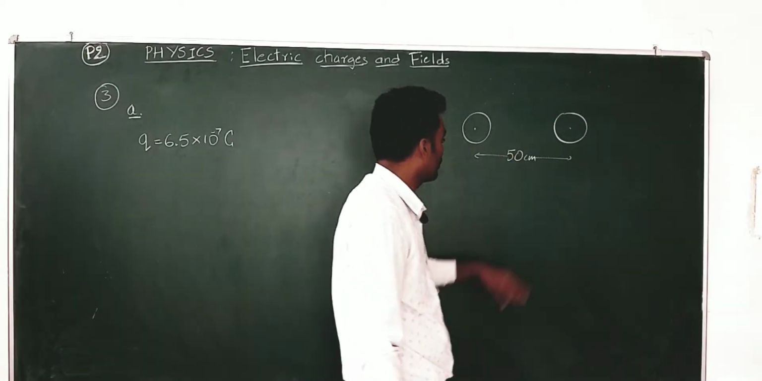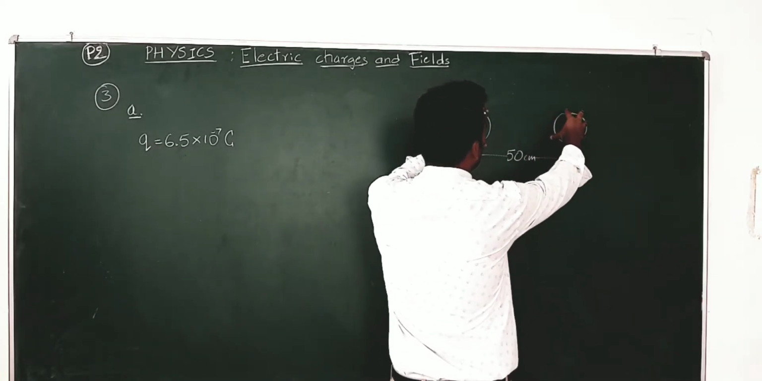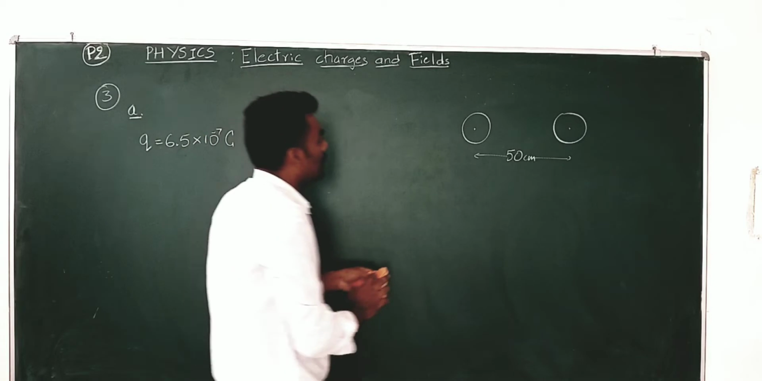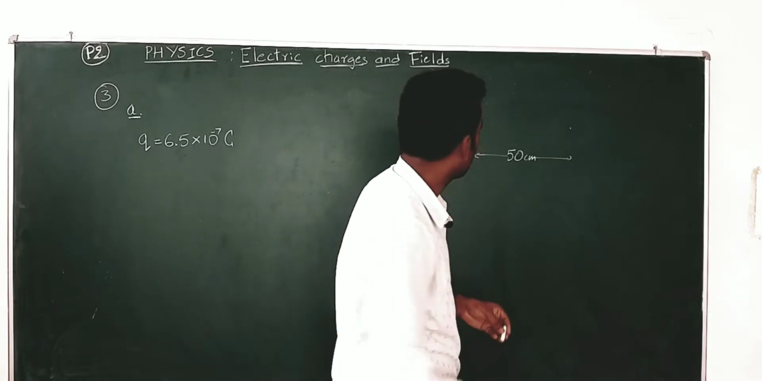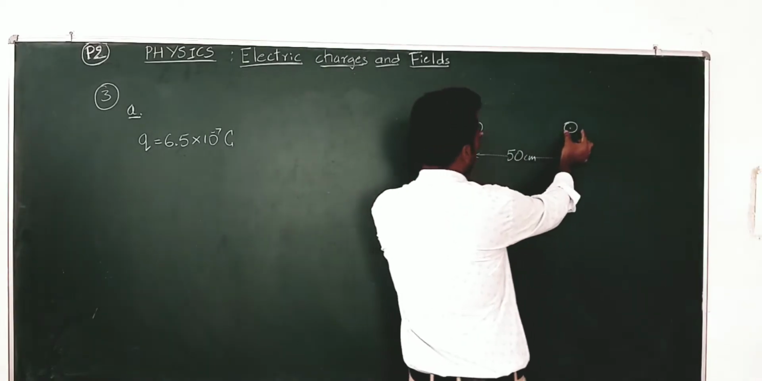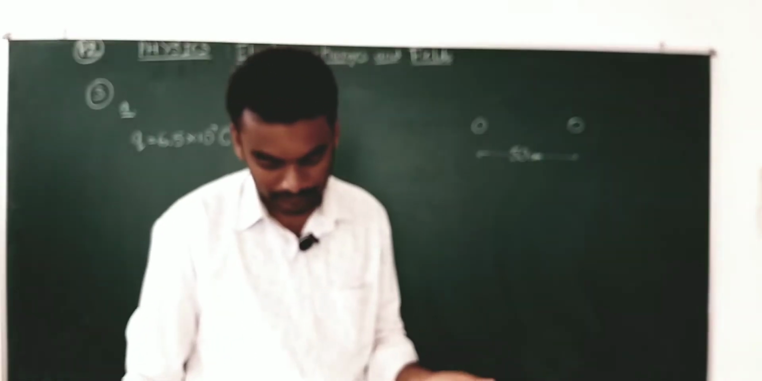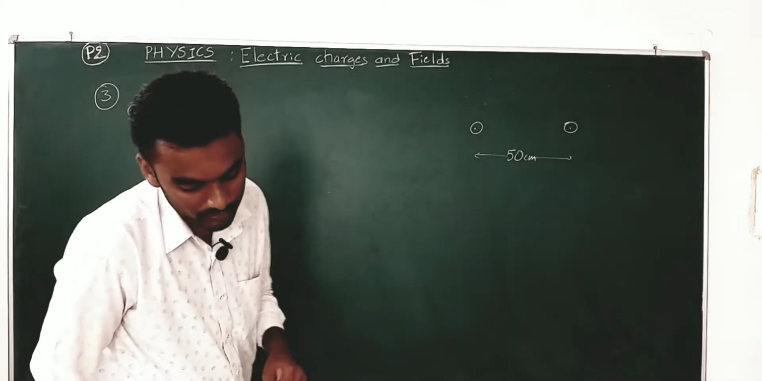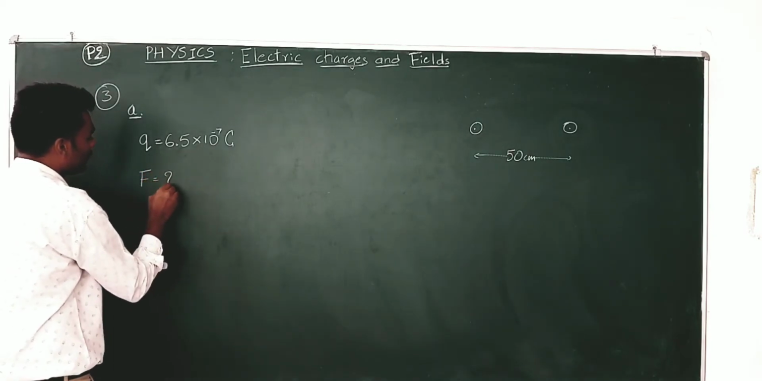So, this is not how it looks like actually. According to the given data, the spheres are very small, so small that their radii can be negligible when you compare to the distance of separation between them. So, this is how we can imagine: very small spheres separated by 50 centimeter between their centers. Now, first we need to find the mutual force of electrostatic repulsion. We need to find the force of repulsion between them. F has to be found.